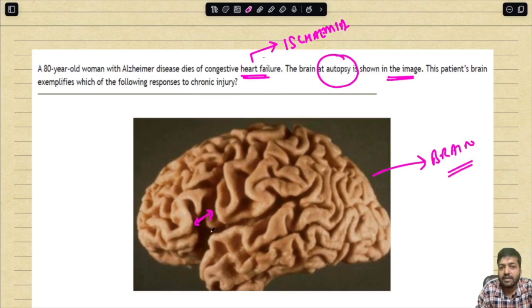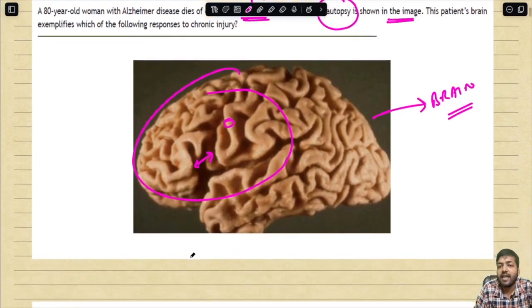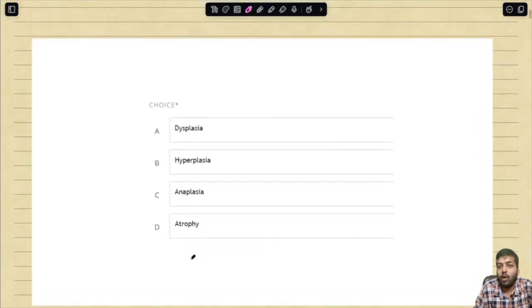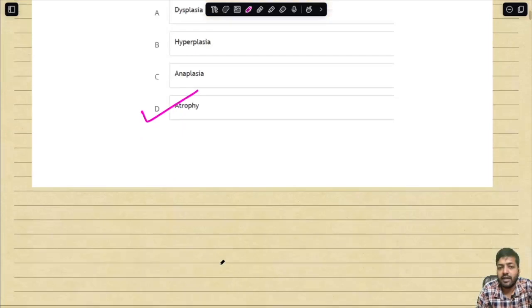Can you see the widened sulci and the narrowed gyri in the frontal area? Yes. So what is happening over here? There is atrophy taking place because of long standing ischemia, because of long standing chronic injury. So what is the correct option out of dysplasia, hyperplasia, anaplasia, atrophy? Atrophy will be the answer. The correct answer is atrophy.